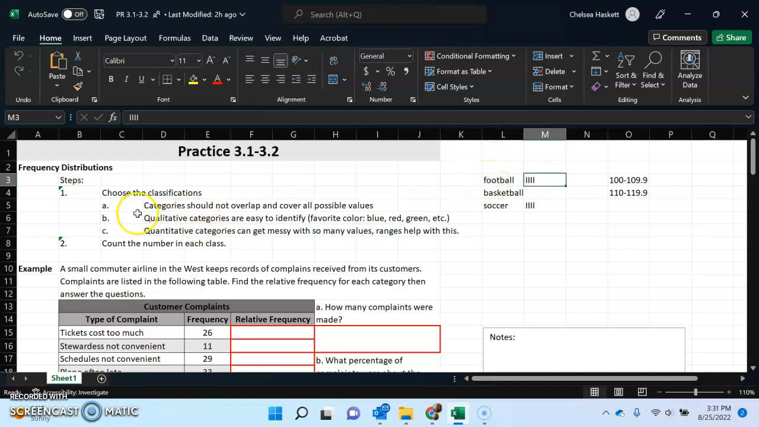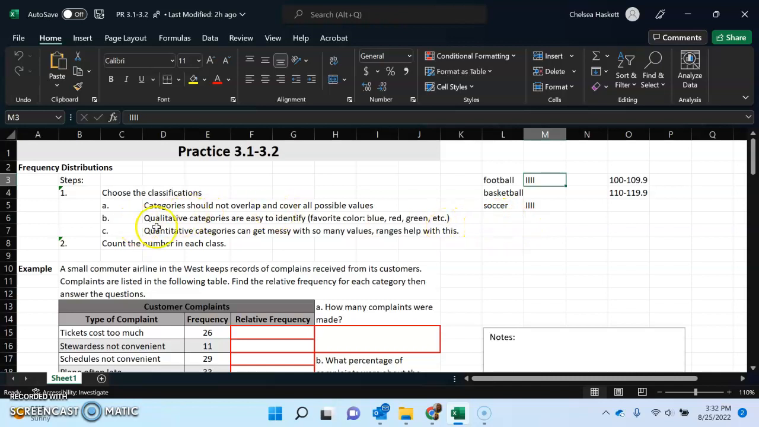Okay, so when you choose the classifications, categories should not overlap and should cover all possibilities. So they shouldn't overlap. Like if we were doing all of Europe and the United States, that could be an overlap because soccer could be talked about as football, so that would be a problem. Another one would be covering all possibilities. If I came through this classroom and had everybody pick a sport and someone says cheerleading, it did not cover that possibility, so I'd have to add cheerleading.